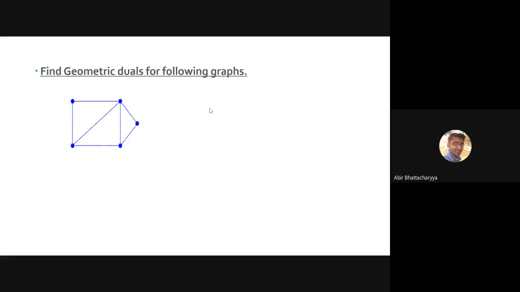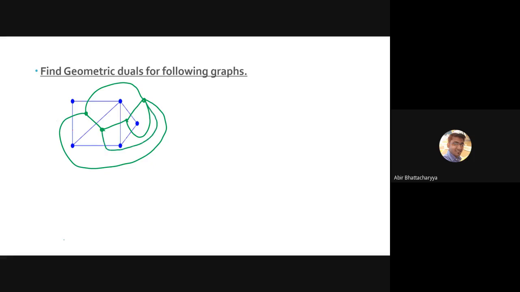Very good. I think many of you have completed. Let's check the answer. First of all, four regions means four vertices. They are connected like this one, this one, this one, like this one. You can connect it like this one, from here, also from here.